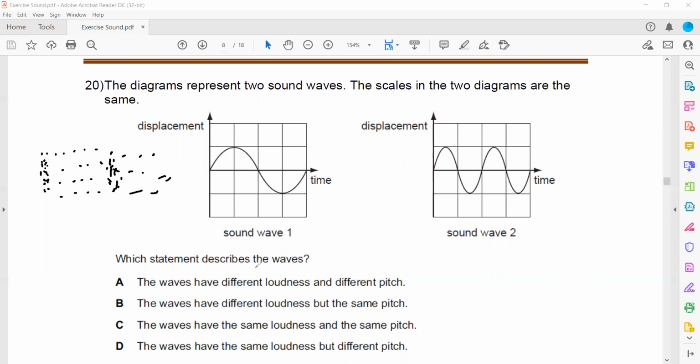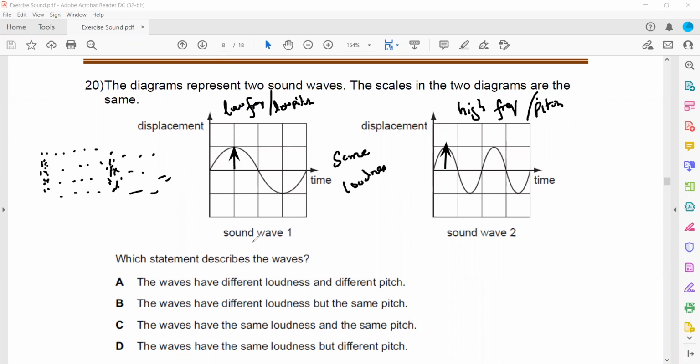So in the question, which statement describes the waves? When we check the height, amplitude, that is the same for both. If amplitude is the same for both, what does it mean? They have the same loudness. But for number of vibrations, the first one has only one vibration. So sound wave 2 has more vibrations, so it has a high frequency, or we can say high pitch. Whereas the first one has a low frequency or low pitch.